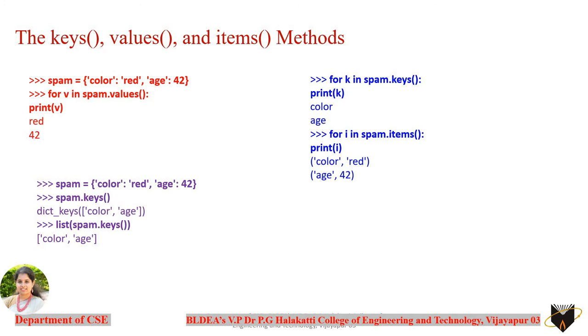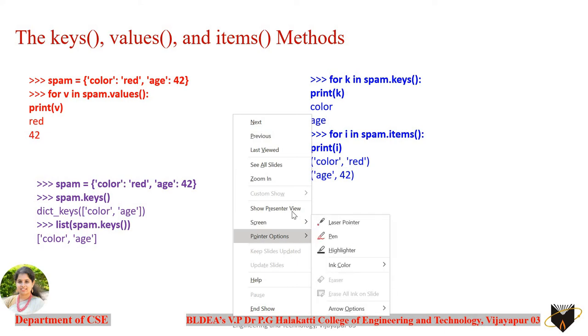So coming to the next concept, there are three methods that you can use on dictionaries: the keys method, the values method, and the items method. So what happens if you use these three methods? We'll see here. In this case, you can see spam is equal to color: red, age: 42. These are the dictionary elements that have been added to the dictionary variable spam. In the next statement, it would be much better if I show you with some examples here.